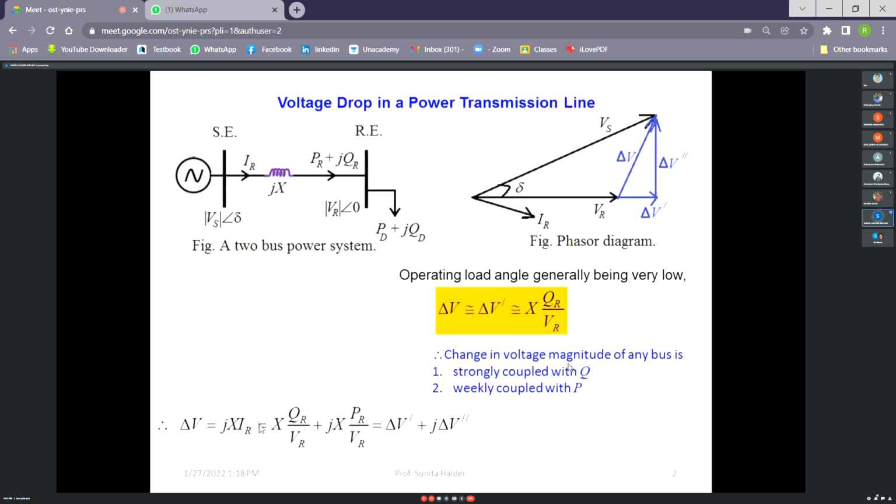Voltage magnitude available at any bus is the voltage at the source minus the voltage deviation. So voltage magnitude at any bus is strongly coupled with Q. If Q is fluctuating, then voltage fluctuation will be more, and if P is fluctuating, then voltage fluctuation will be there, but less as compared to the same variation in Q.